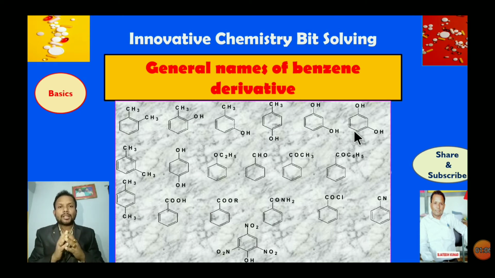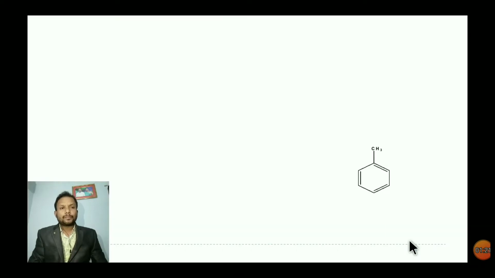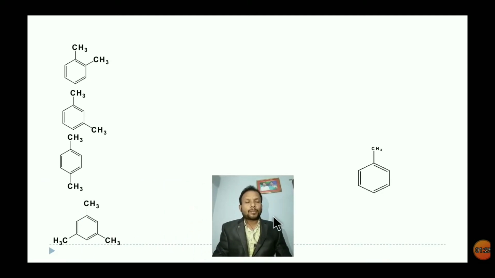In this presentation, we have covered many benzene derivative compounds. So let us start our session. See the structures of some compounds. This is called methyl benzene, another name is toluene. Generally we call it toluene. So this is called methyl benzene.